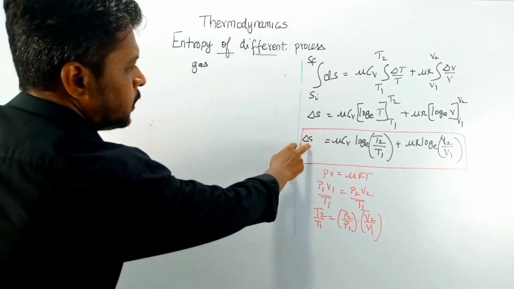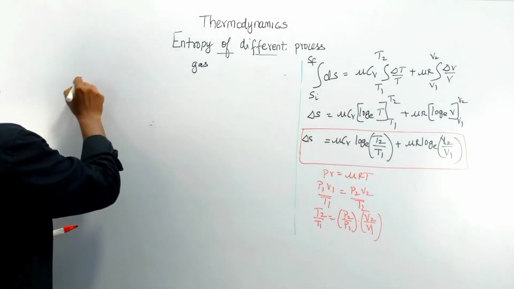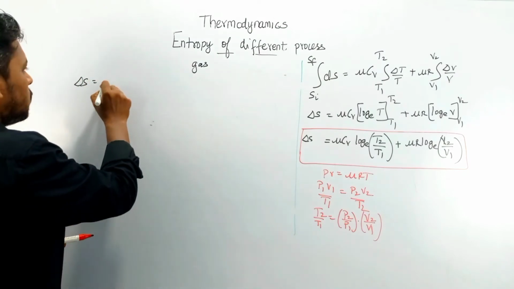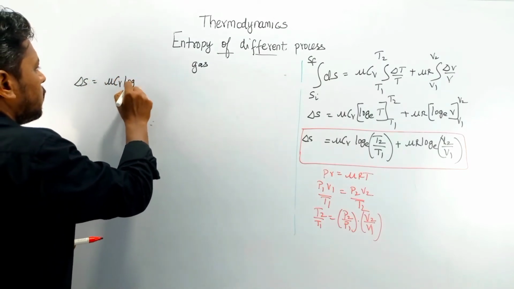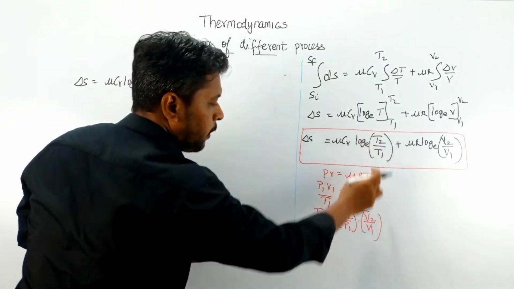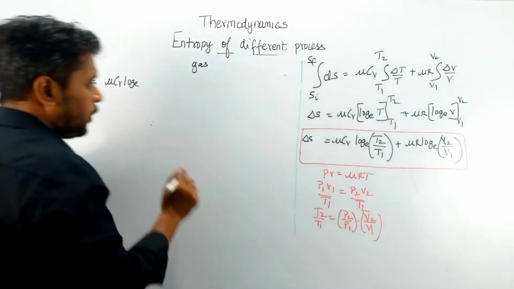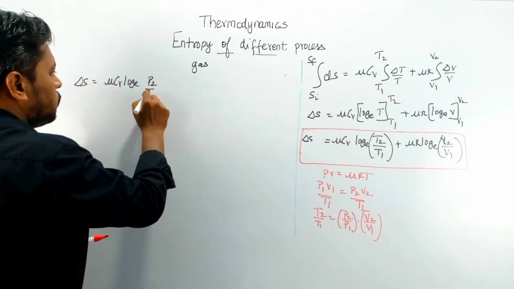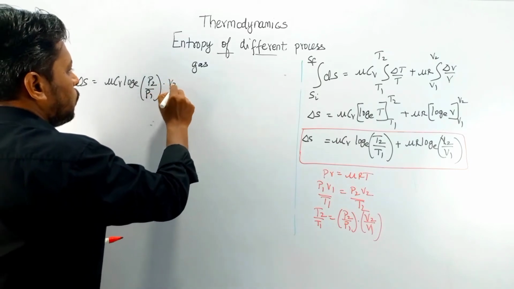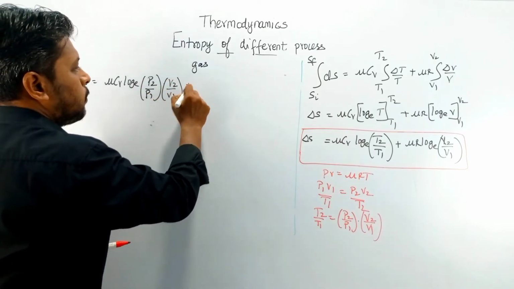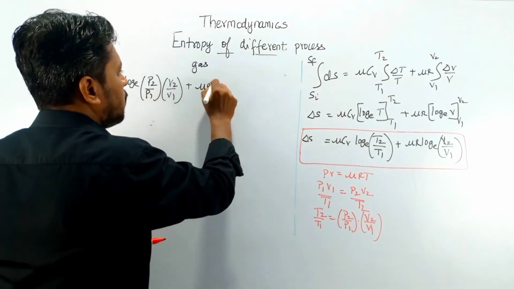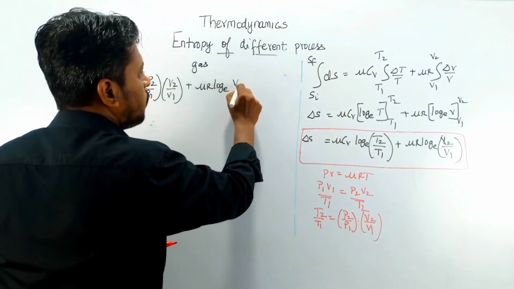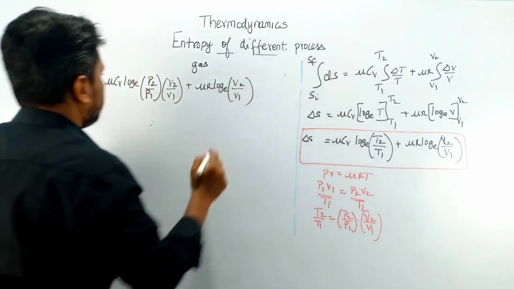Okay, so you know this equation. So delta S, you know that, is equal to mu Cv log e. So instead of T2 by T1, I'm going to replace it by P2 by P1 into V2 by V1. So P2 by P1 into V2 by V1 plus mu R log e of V2 by V1.